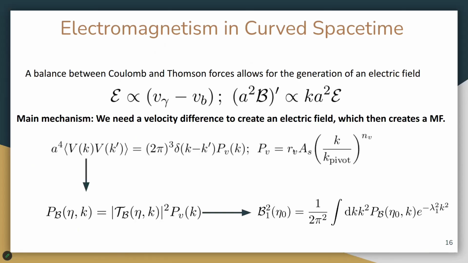And the same thing we did for the vector modes, we do for the magnetic field: we compute a power spectrum that is proportional to the power spectrum of vector perturbations, with the proportionality given by the transfer function that takes into consideration the evolution of the whole system. Once we have this power spectrum, we can compute a root mean square value, and the resultant value can be compared to measurements of the magnetic field. And traditionally, this RMS has been computed at 1 megaparsec. So the three main numbers that we want to look at are the amplitude of the vector perturbations, their spectral index, and the resultant RMS of the magnetic field at 1 megaparsec.